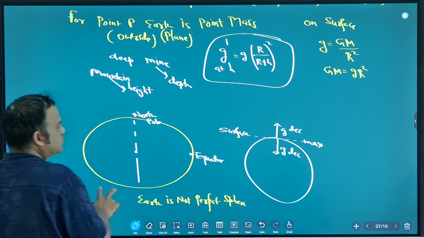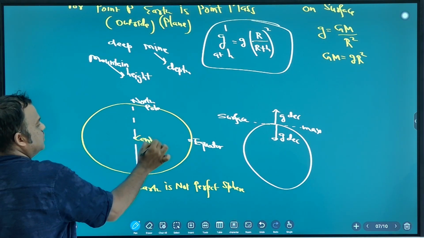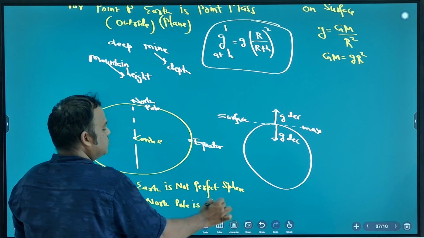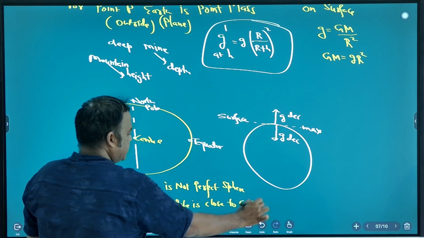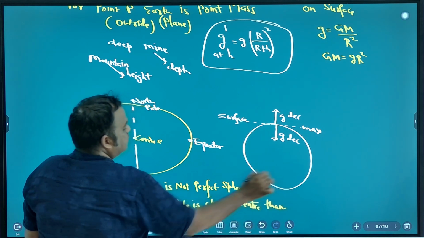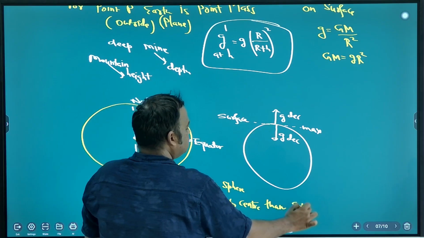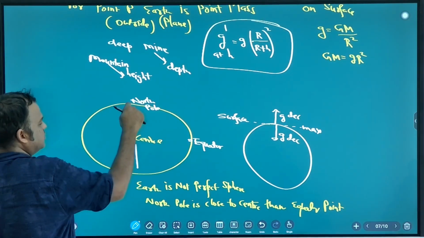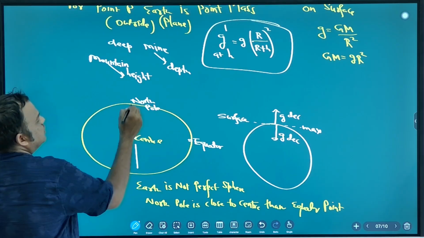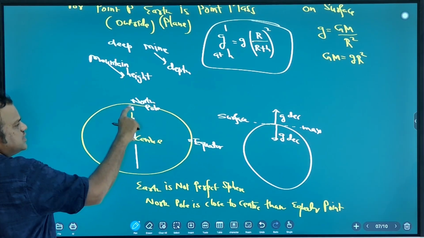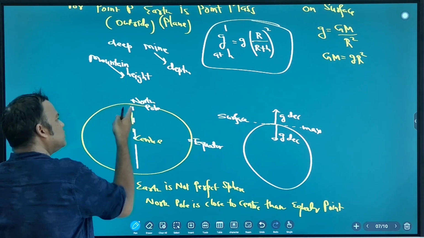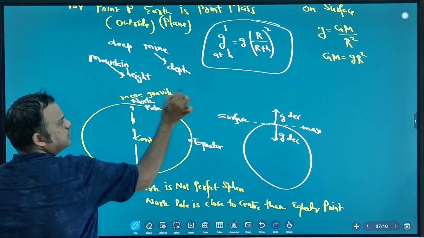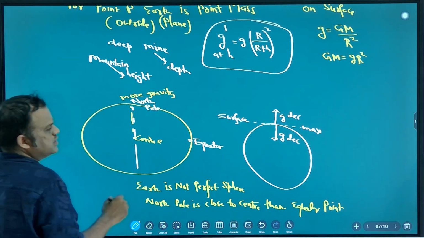North pole is closer to the center than the equator. When it is closer, the radius is less, so gravity is more. So where is gravity more, north pole or equator? North pole gravity is more, equator is less.